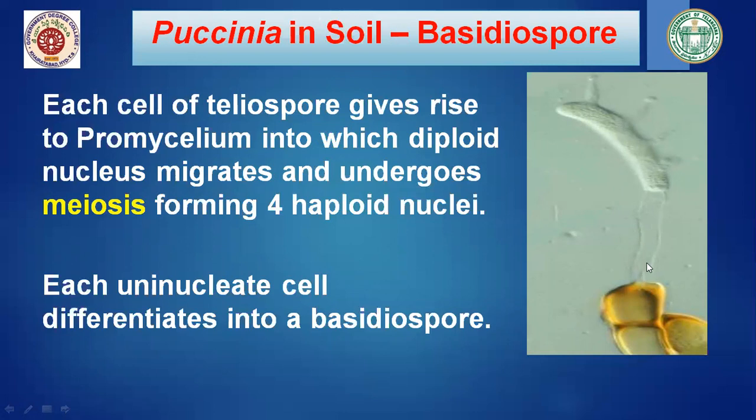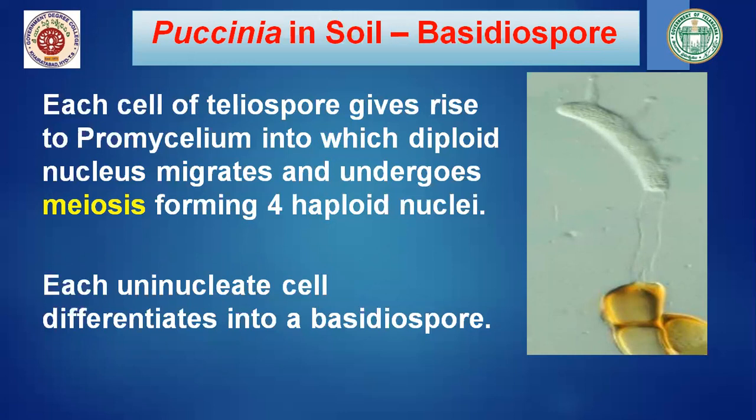So each cell of a teliospore gives rise to a promycelium, into which the diploid nucleus migrates and undergoes meiosis, forming 4 haploid nuclei. Out of these 4 haploid nuclei, 2 are of plus strain and 2 are of minus strain. As Puccinia doesn't have any sexual differentiation, whatever nuclei are present get differentiated into plus and minus strain.